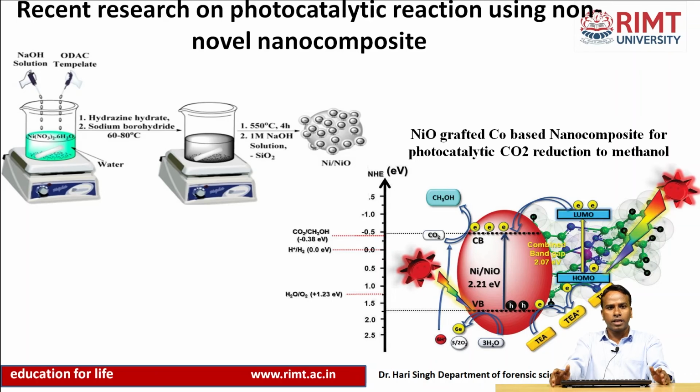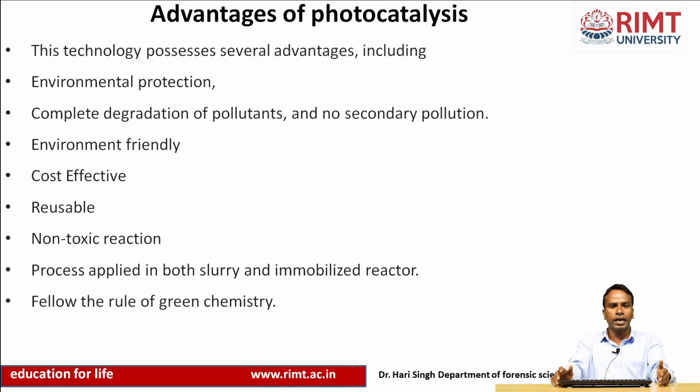As we have seen from the previous slide, photocatalysis is an environmentally friendly reaction, and complete degradation of the pollutant takes place, and there is no secondary product during this type of reaction. It is environmentally protective, and we are making cost effective, reusable materials, and the reaction is non-toxic. And the most important thing, as we know, green chemistry has 12 rules, and it follows all the rules of green chemistry. It can also be used in slurry and immobilized reactors. So we can understand that this type of reaction is preferably found in chemistry.